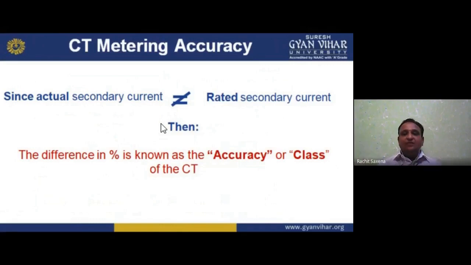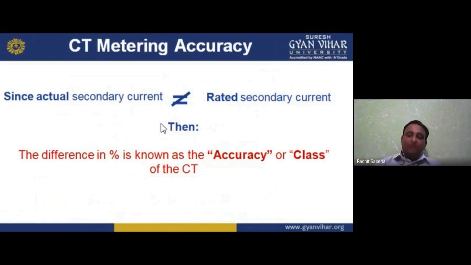Actual secondary current, for example, we are getting 5 kilo ampere, but the rated secondary current is 10 kilo ampere. So 5 is not equal to 10. Then the difference in percentage, if I take the difference, for example, 5 by 10, I am getting 50%. So 50% is known as the accuracy or class of the CT.